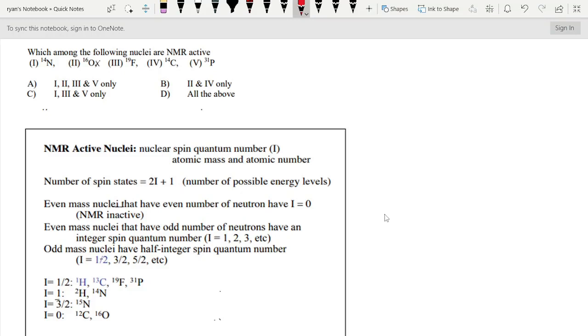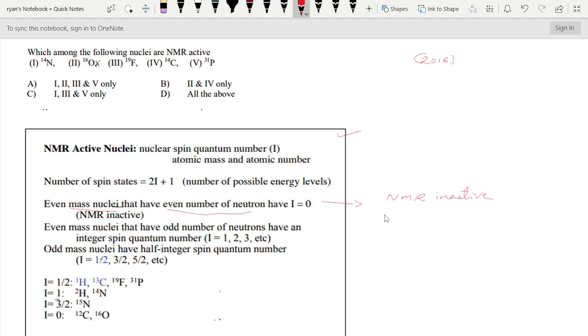This question had been asked in the 2016 Kerala SET Examination. Here the question is, which among the following nuclei are NMR active? Here I have given one table. If you study this table, answering this type of question will be very easy for you. First you have to study this point. Even mass nuclei that have an even number of neutrons have I equal to 0. If I is equal to 0, we can say that it is NMR inactive.